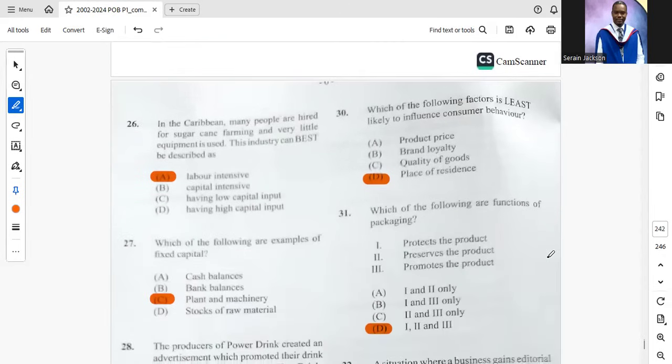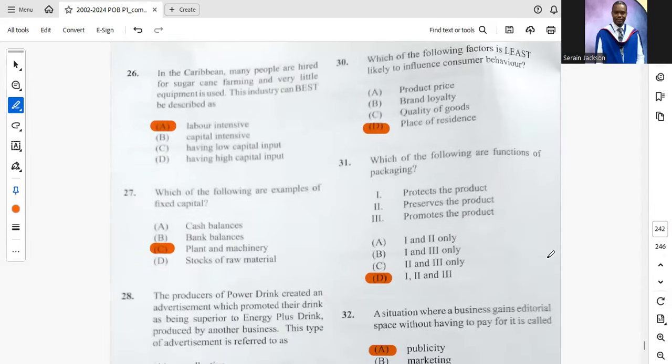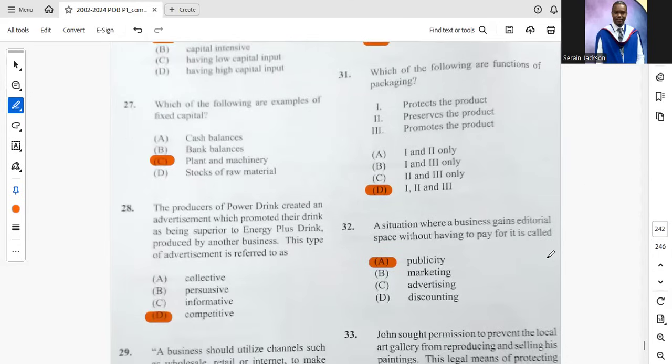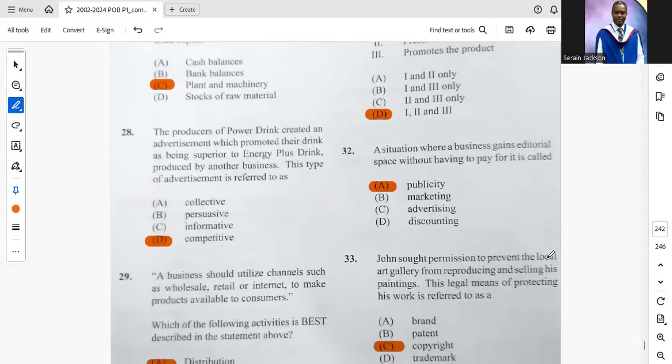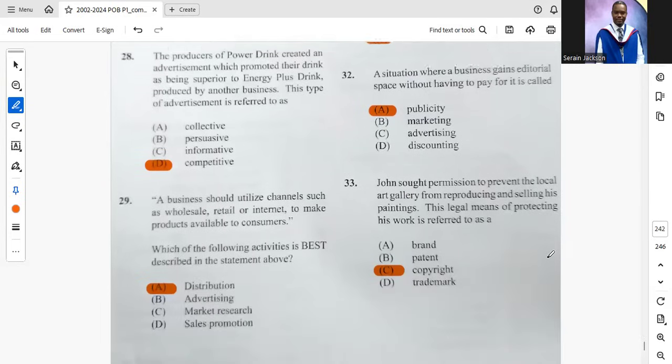26. In the Caribbean, many people are hired for sugarcane farming and very little equipment is used. And this industry can be best described as A, labor intensive. 27. Which of the following are examples of fixed capital? C, plant and machinery. 28. The producers of Power drink created an advertisement which promoted their drink as being superior to Energy Plus drink. And this type of advertisement is known as D, competitive. You saw this question already. 29.